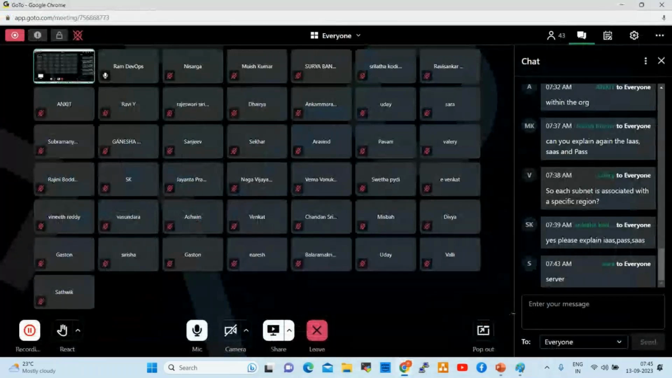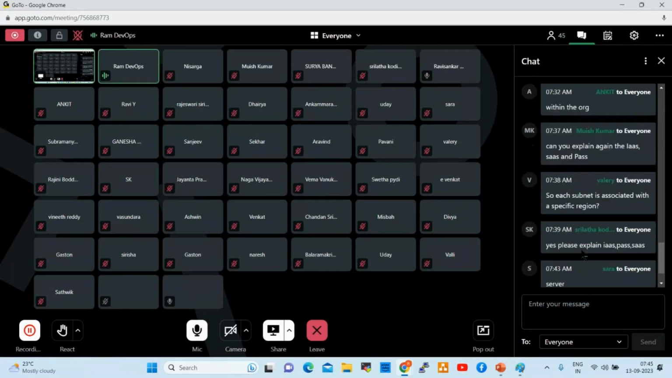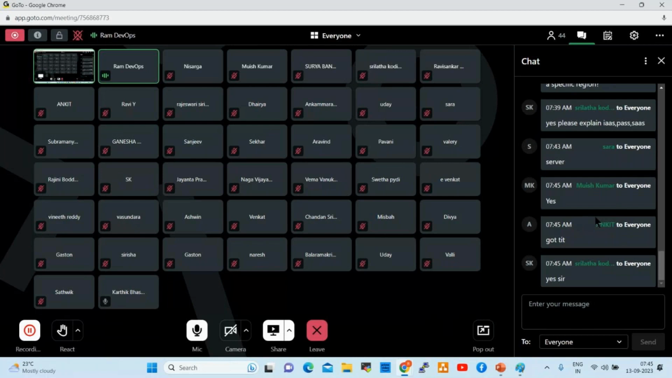Munish, you understand, right? Munish and Srilata, you understand, right? Yeah. Subnet is associated with a specific region. Yeah, every region will have subnets. Every region, not only one region, every region.